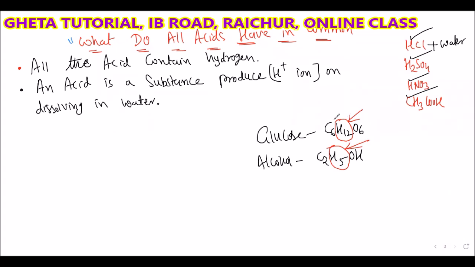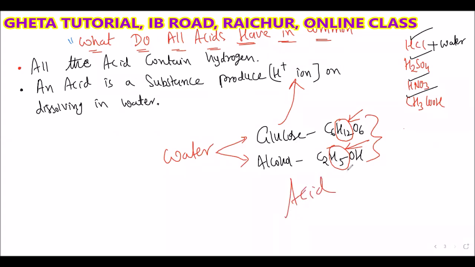Glucose and alcohol also contain hydrogen. So if you add water to glucose and alcohol, do they also produce H plus ions? Yes, sir. So if glucose and alcohol produce H plus ions, then what are they called?